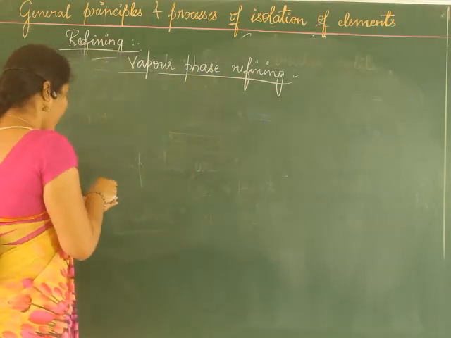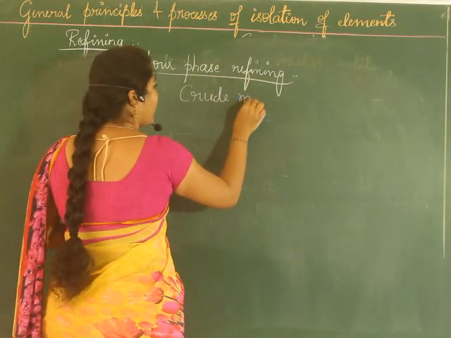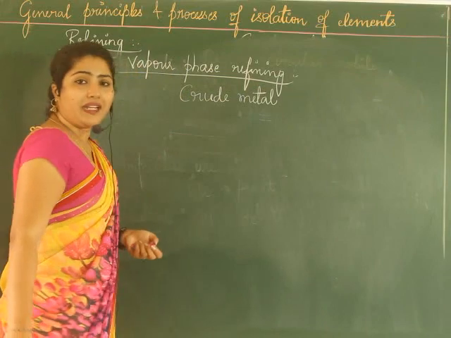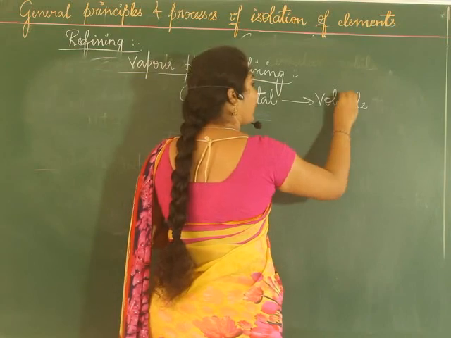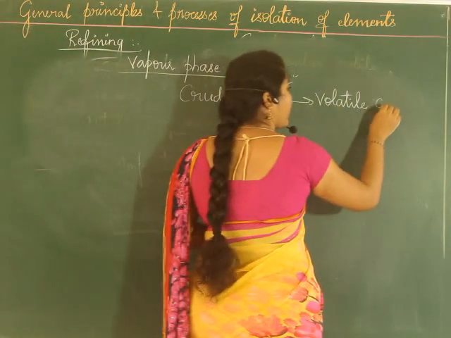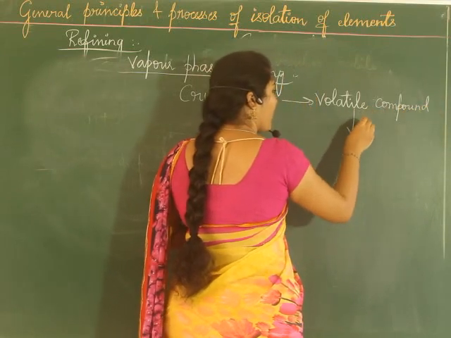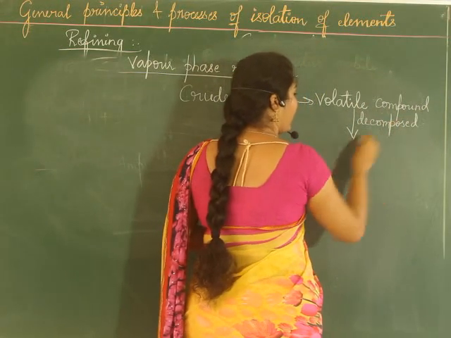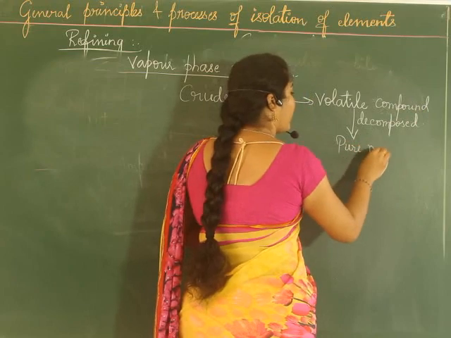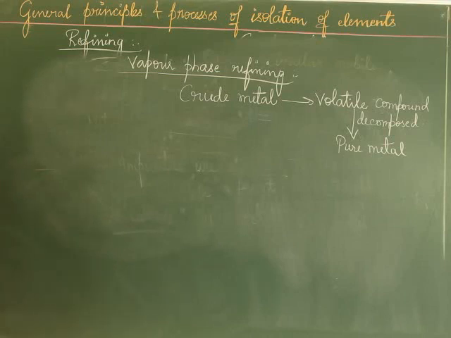Here, the crude metal which we have taken, in simpler words I'll just mention, it will be first converted into a volatile compound. We try to vaporize it. It is converted into a volatile compound. And then this volatile compound is decomposed to get pure metal, that is refined metal. So this is the basic principle in vapor phase refining.